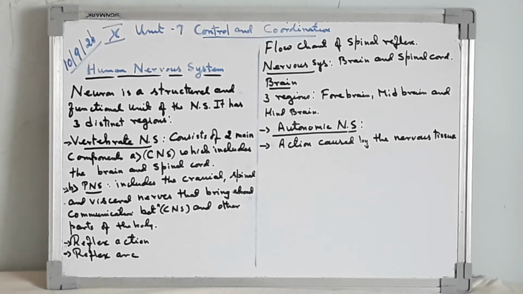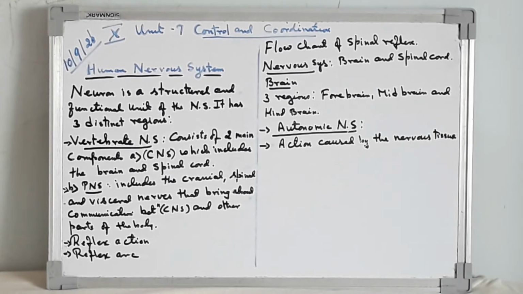Now, the flow chart of the spinal reflex. We have the stimulus, that is heat. Supposing we touch a hot object. The receptor organ, through the sensory nerves, takes it to the spinal cord. From the spinal cord, the sensory nerve passes the message to the motor nerve.